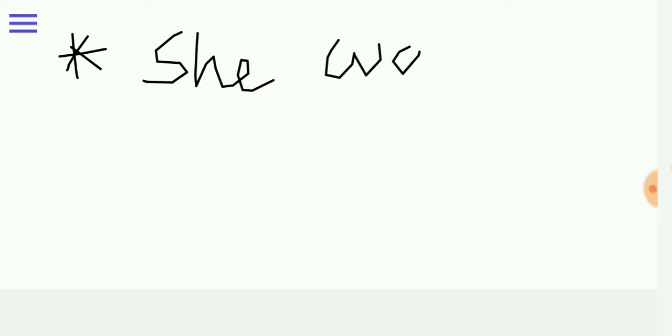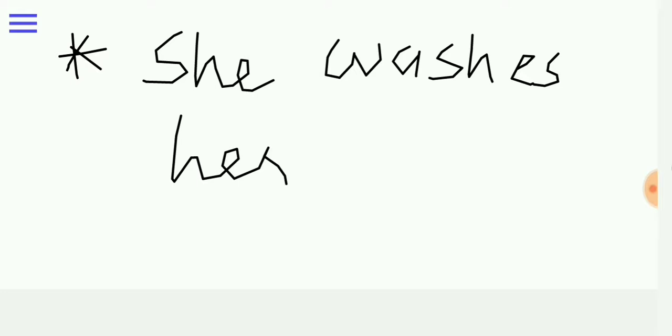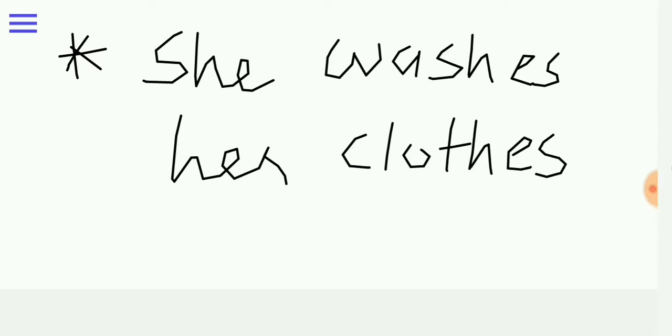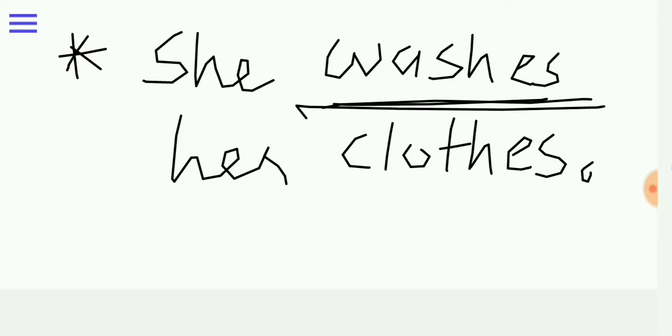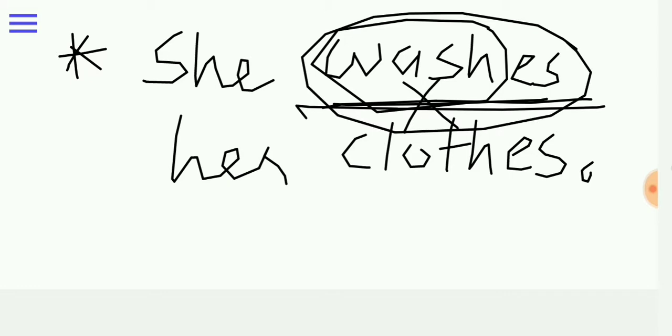Here we have taken one example: she washes her clothes, right? Here we have used washes, not just wash, but washes, right?